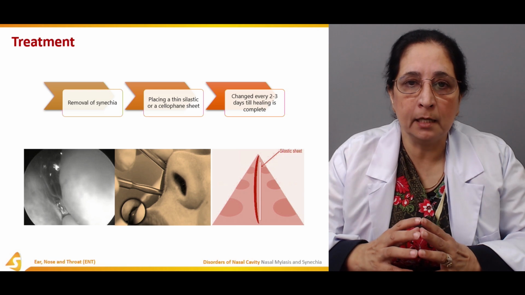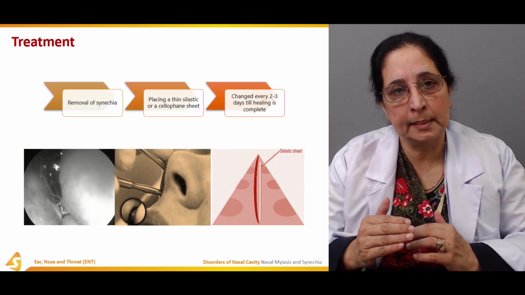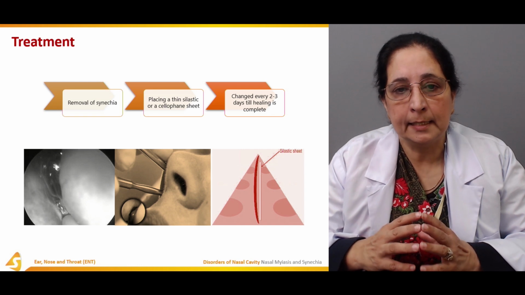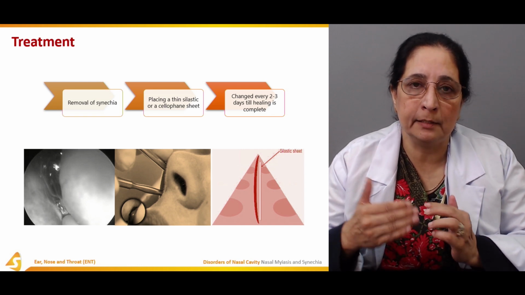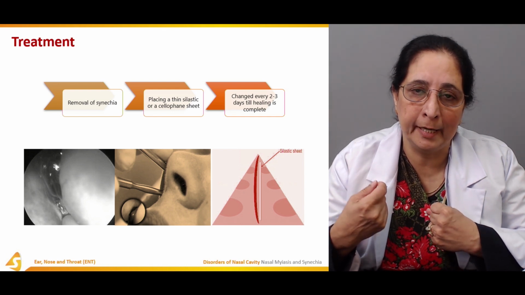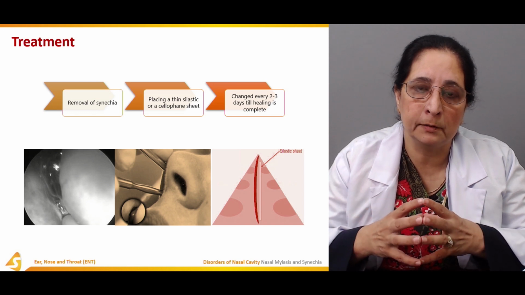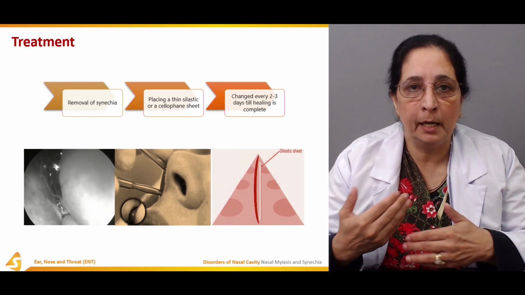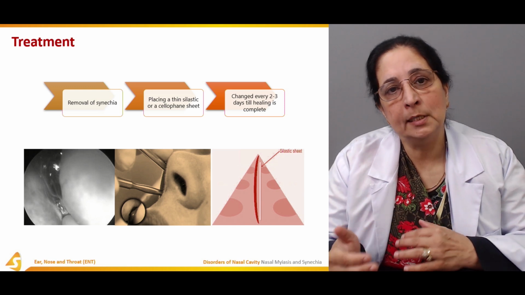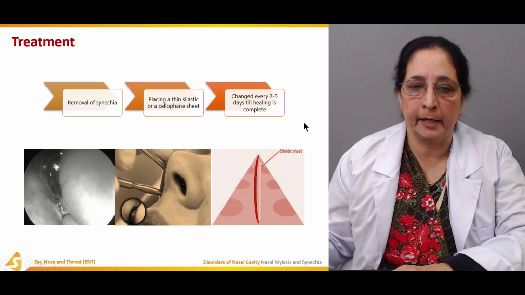After the removal of synechia, a silastic sheet is placed so the nostrils remain open and healing is better. Once the healing is complete, the sheet is removed.